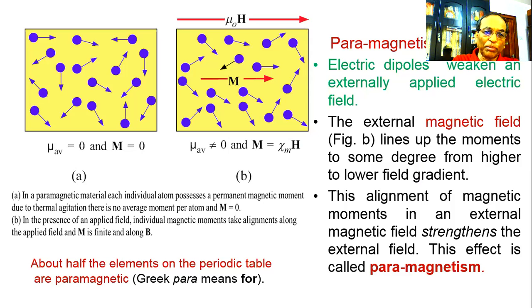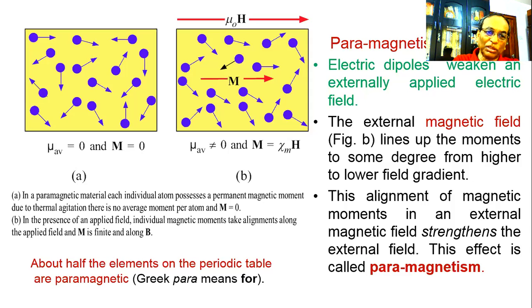In the presence of an applied field, individual magnetic moments take alignment along the magnetic field, and M is finite in that case.